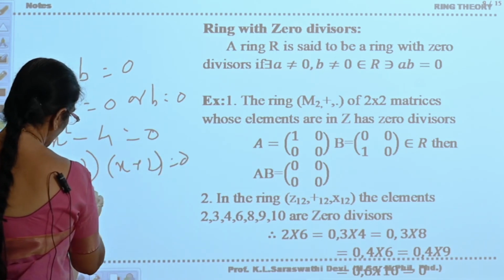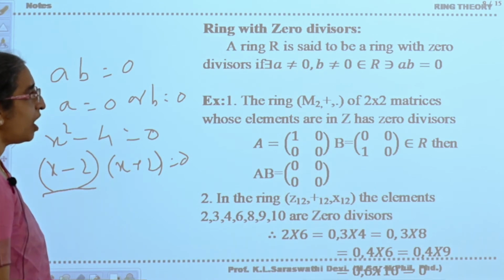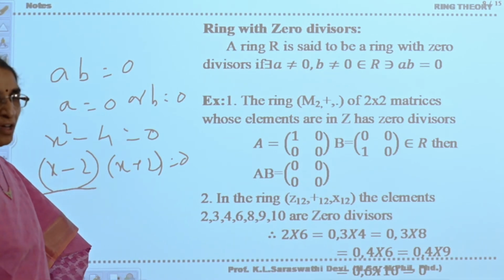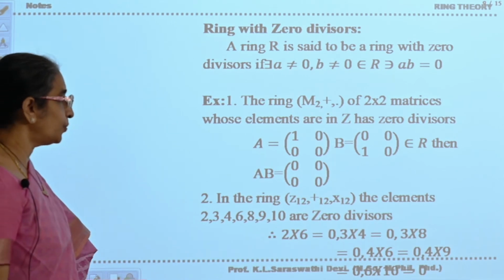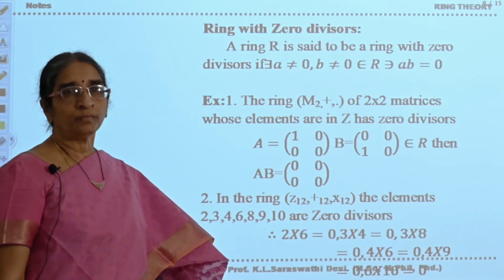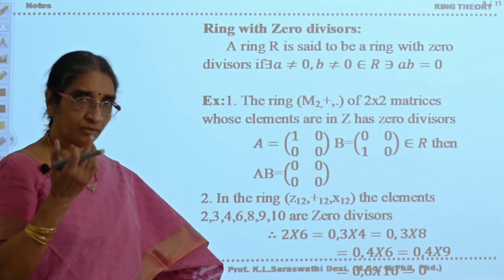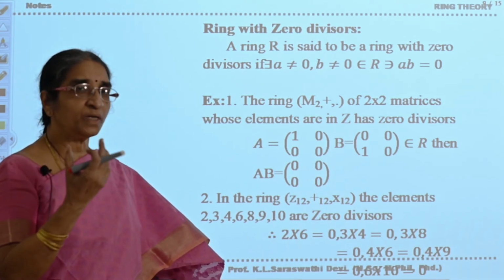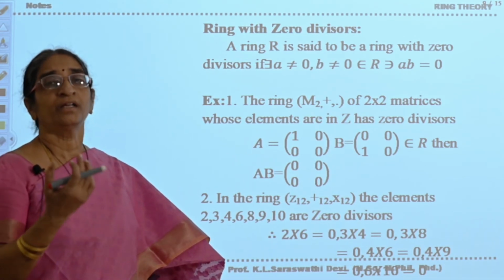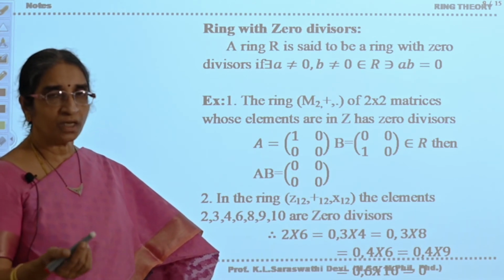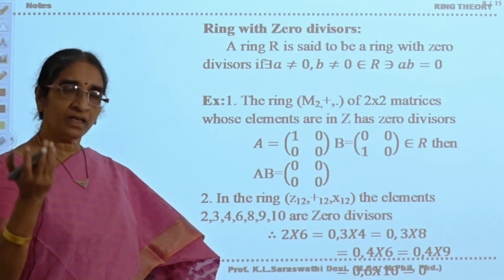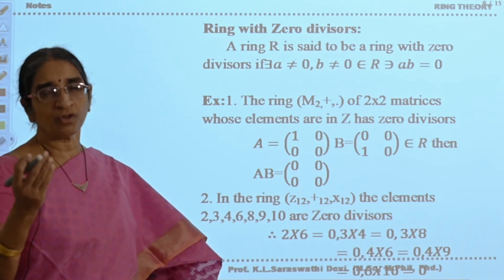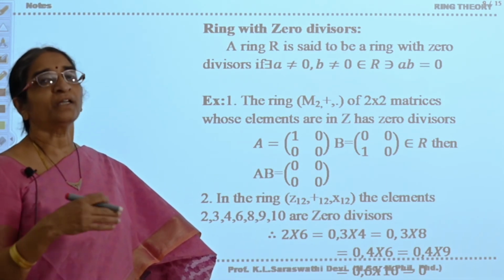You will assume either x minus 2 is equal to 0 or x plus 2 is equal to 0. But coming to abstract algebra, if the product of two terms is 0, the numbers in that product need not be zeros. Is it clear? That means AB equal to 0 implies either A is equal to 0 or B is equal to 0 in arithmetic, but it need not be so in algebra.